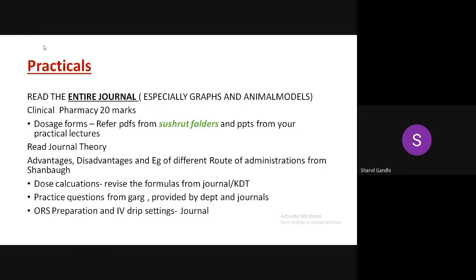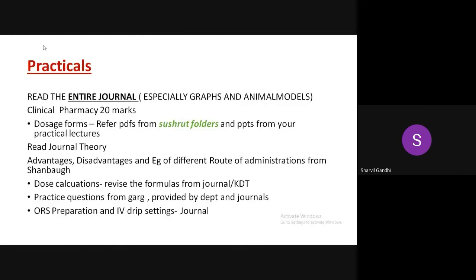Just to remind us, for pharm practicals, your division is clinical pharmacy, which has 20 marks, in which you have dosage forms. For dosage forms, read the three chapters from the journal, enteral, topical and parenteral dosage forms, quite thoroughly, and refer to the Sushruth folders and PPTs from the practical lectures. Sushruth folders are folders where all the examples of the different dosage forms are given along with the uses, advantages and disadvantages. Your revision practical lectures will also be taken, and that PPT is also quite helpful. That PPT is included in the Sushruth folder.